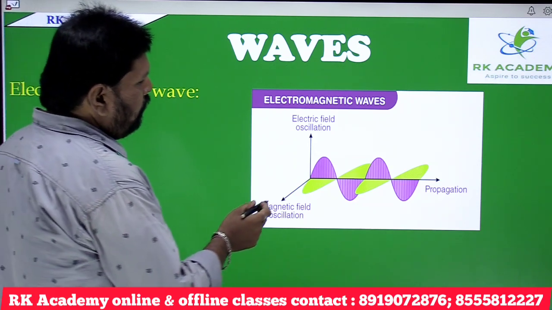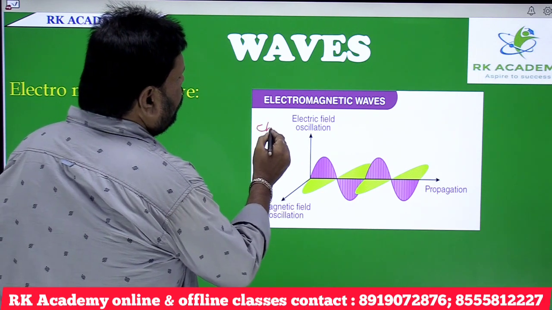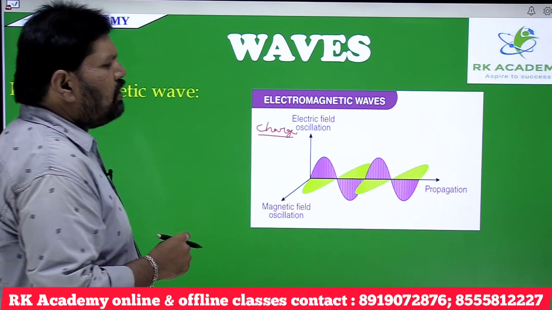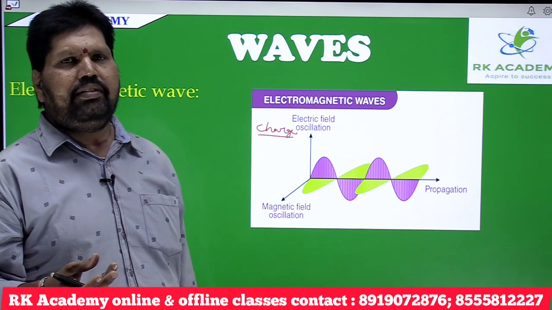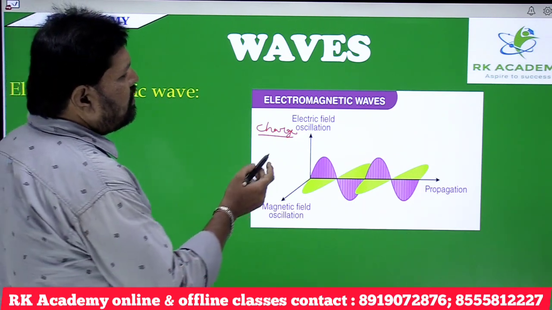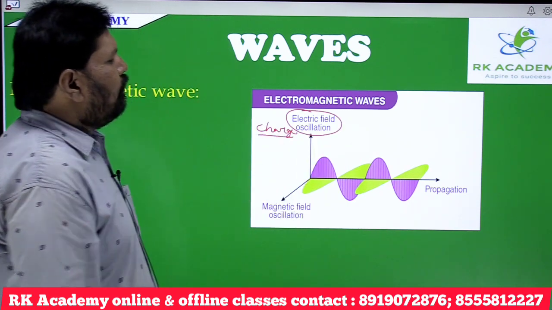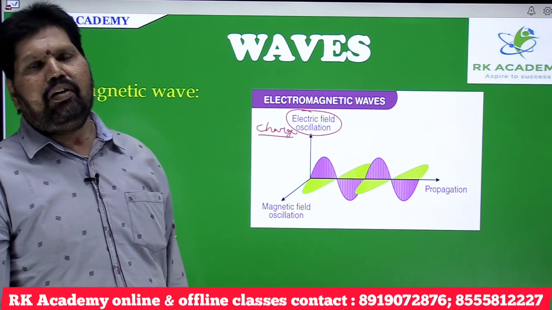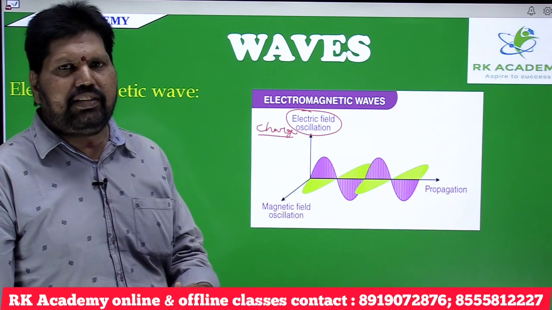Here the charge, either positive or negative, vibrates. As the charge vibrates, it creates an oscillating electric field. Yes, the electric field is oscillating.